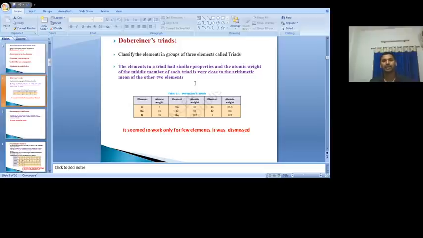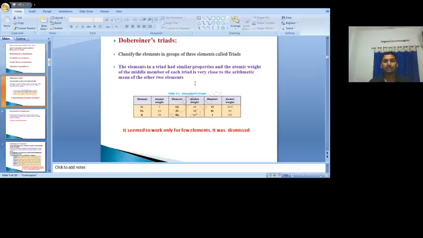Another triad is chlorine, bromine, iodine. Here also chlorine, bromine and iodine are similar in properties, and the atomic weight of bromine is almost equal to the arithmetic mean of the atomic weights of chlorine and iodine.